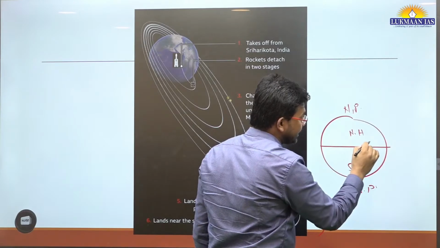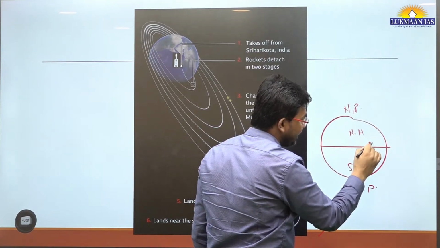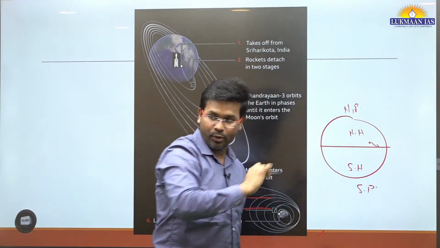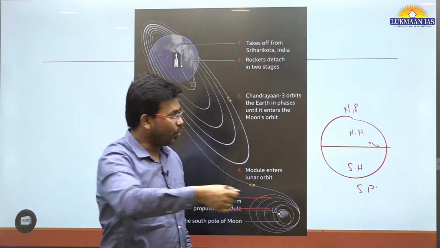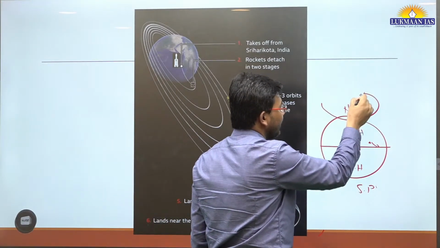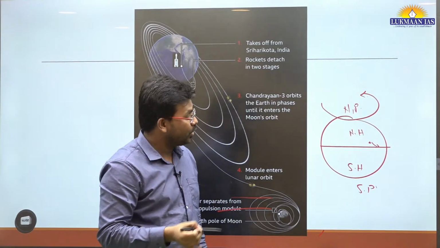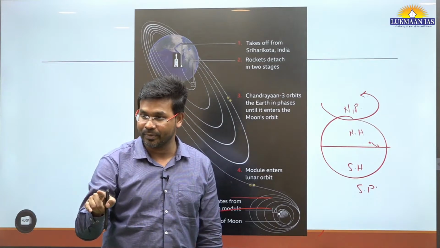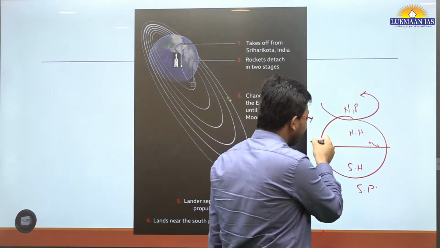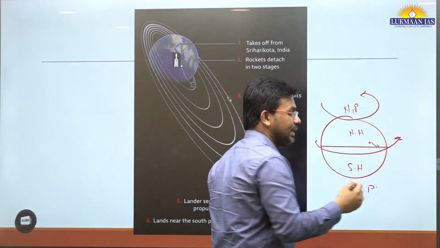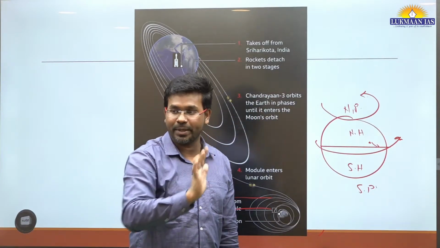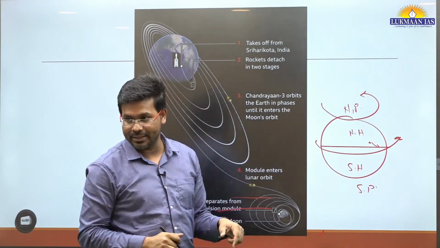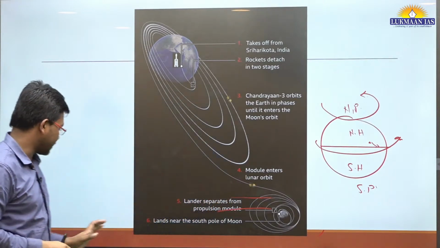So Sriharikota is very near to the equator. When Earth is rotating, we have the highest speed at the equator. So the rocket attains maximum thrust from here, okay. So that's also a reason to choose that location.